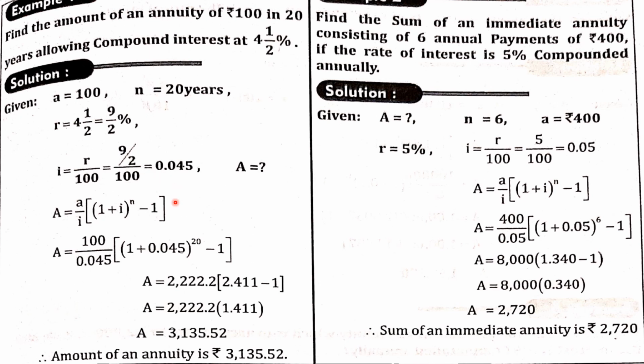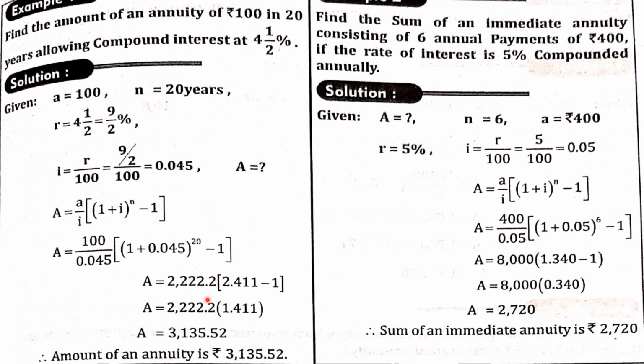Now calculate the annuity value. You have the value of A, the amount value, as 100, and i as 0.045. Once you divide, you get 2222.2. Then first add 1 plus 0.045, and multiply the same value 20 times, so you will get 2.411.